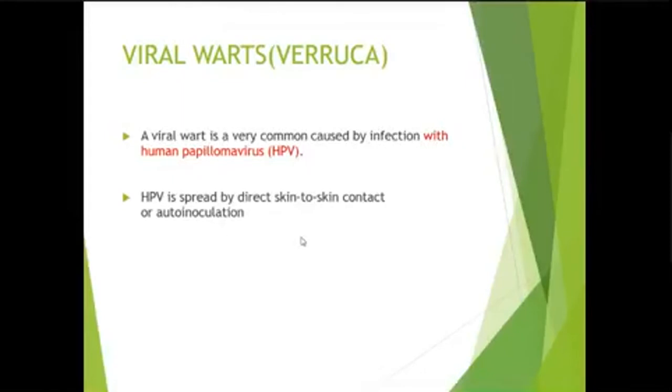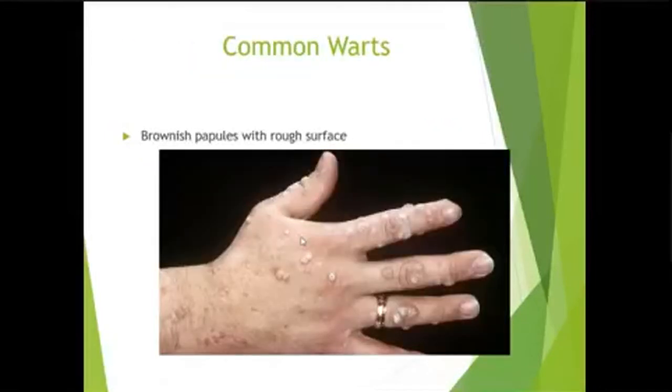Then coming to warts, viral warts. A viral wart is an epidermal proliferation caused by a virus called human papilloma virus. Human papilloma virus is spread by direct skin-to-skin contact or by auto-inoculation. Clinical features: the warts are usually brownish papules. You can see brownish papules with a rough surface. This surface is called verrucous surface. Therefore, the other name for common warts is Verruca vulgaris.